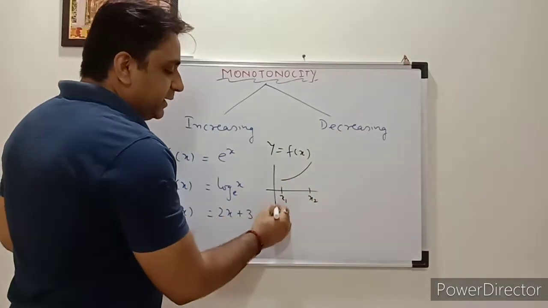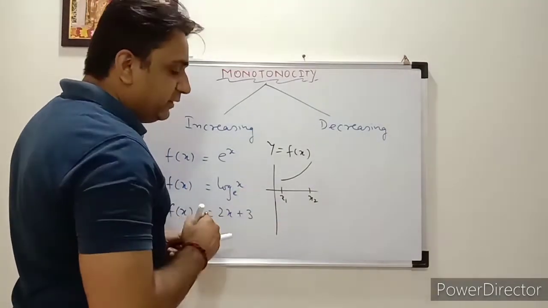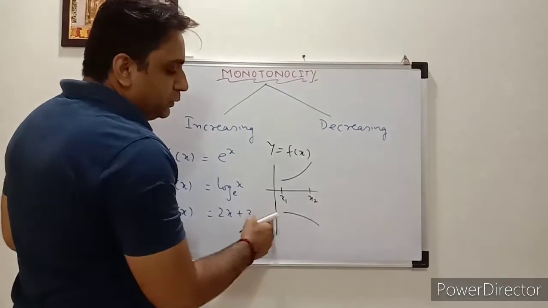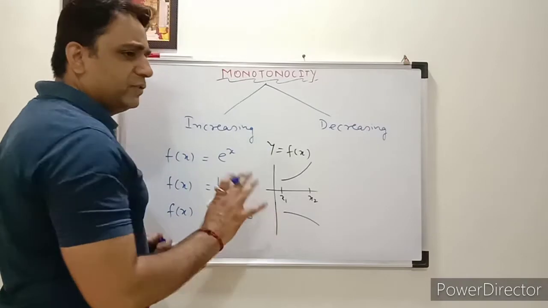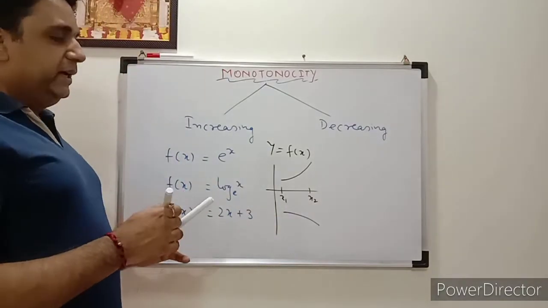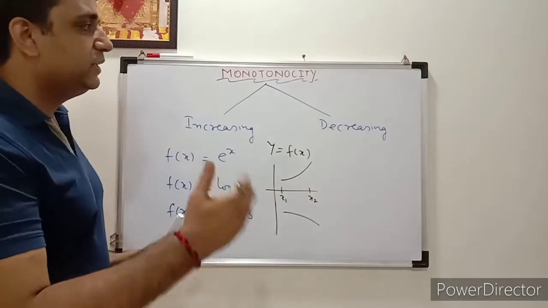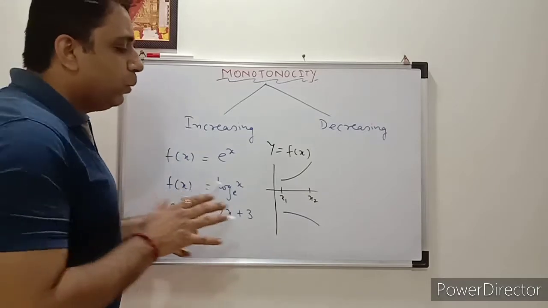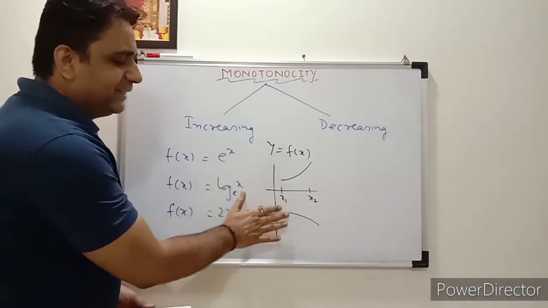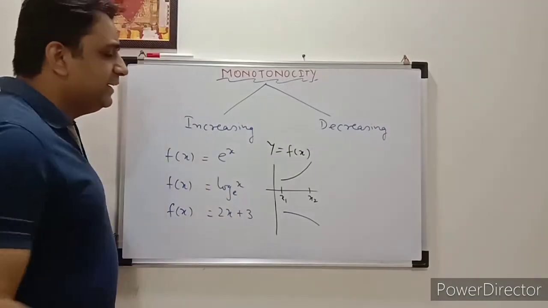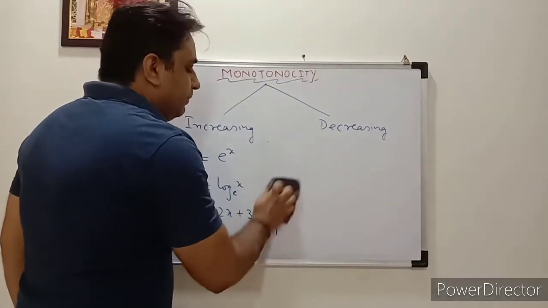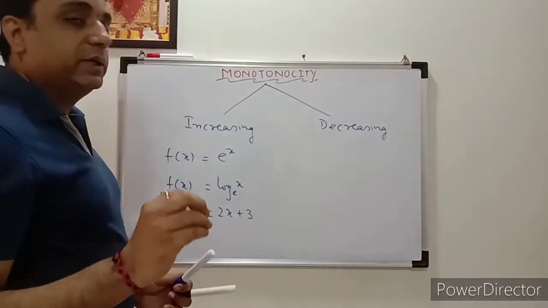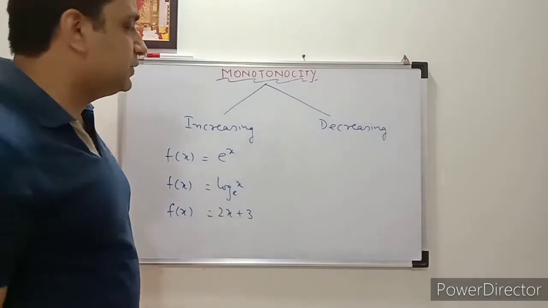Suppose for any other function the graph is like that, it means when we are moving from x1 to x2, the nature of the function is decreasing. So increasing and decreasing, in the literal meaning, is that when you change the value of x, y will increase or decrease. It is a very normal meaning. Here just see first what the example is. For that you need some good knowledge about the graphs of standard functions at least, so it will be good.